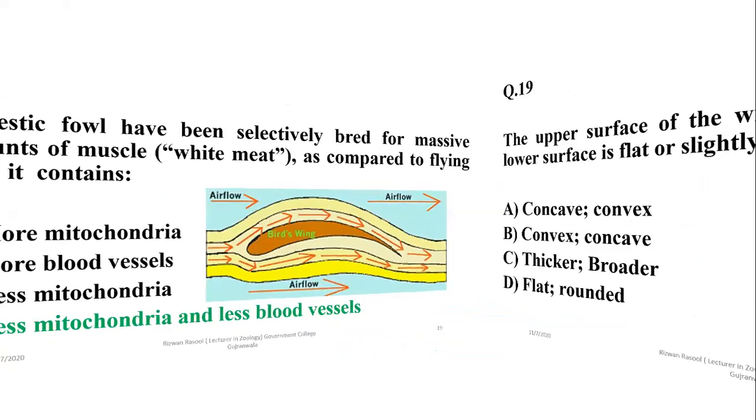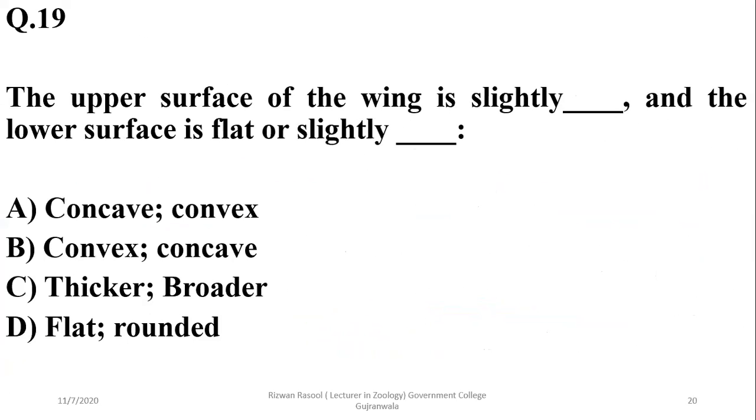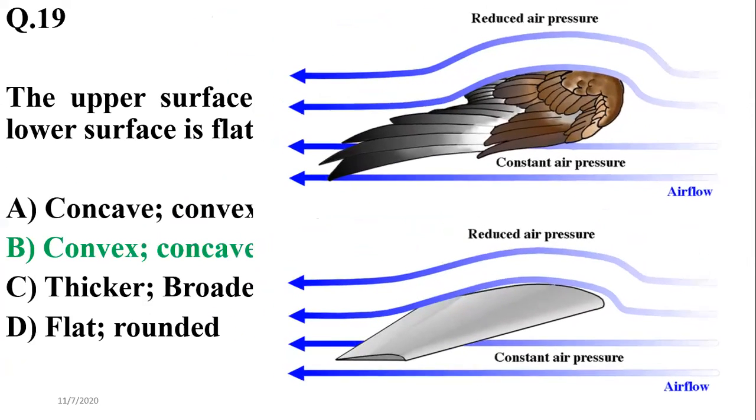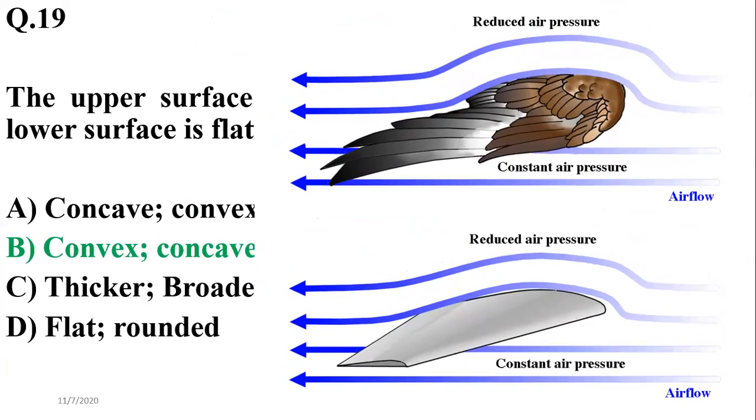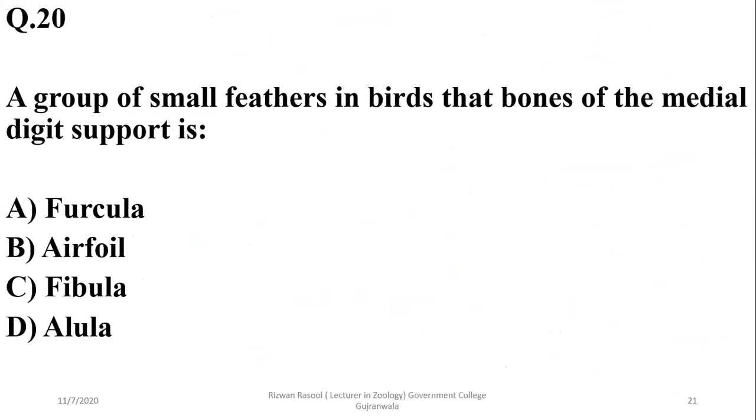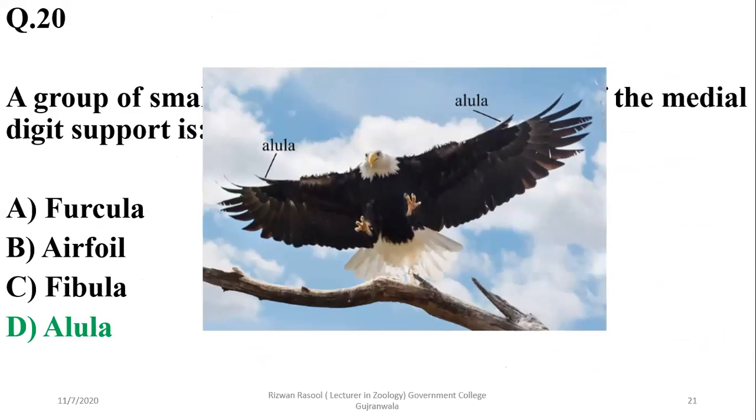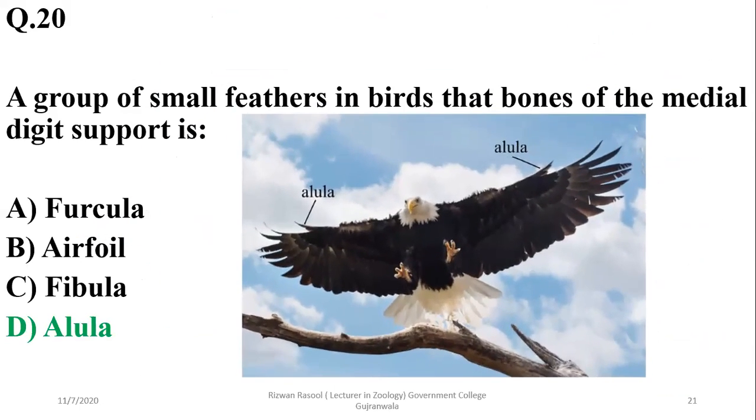Number 19. The upper surface of the wing is slightly convex and the lower surface is slightly flat or concave to make the aerofoil surface for efficient flight. A group of small feathers in birds, supported by bones of the medial digit, is the alula, and it helps in the airfoil surface as well. So the right option over here is delta.